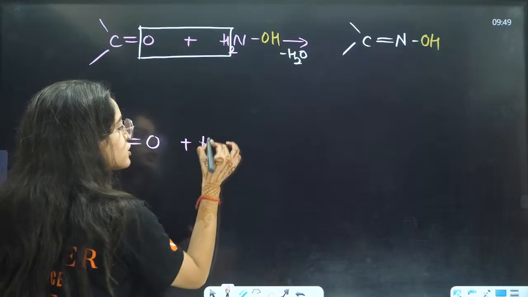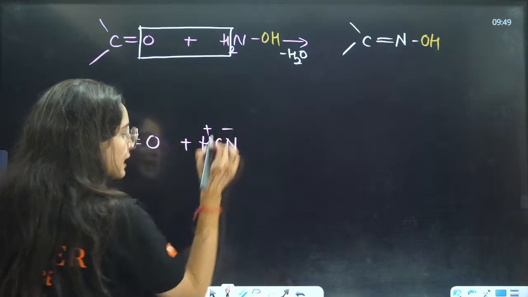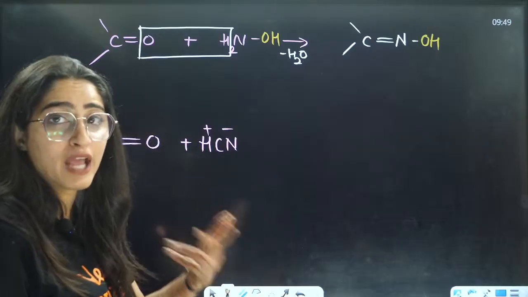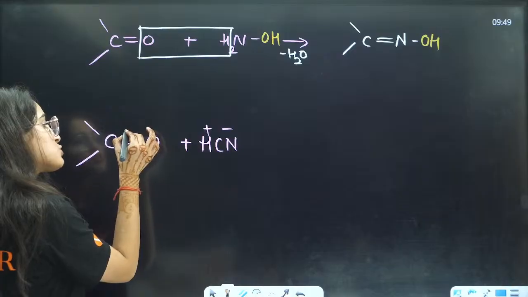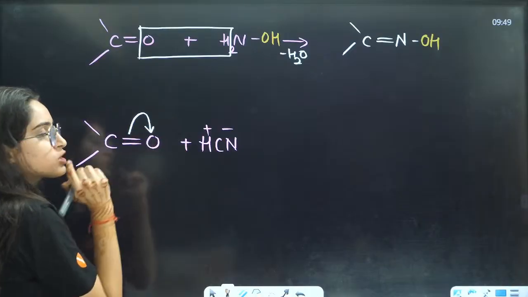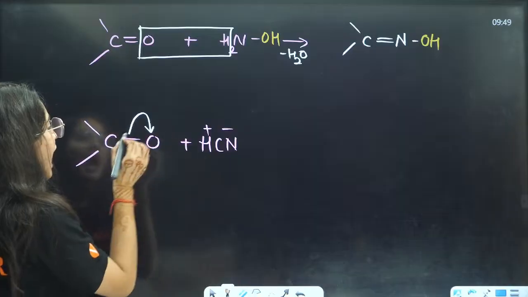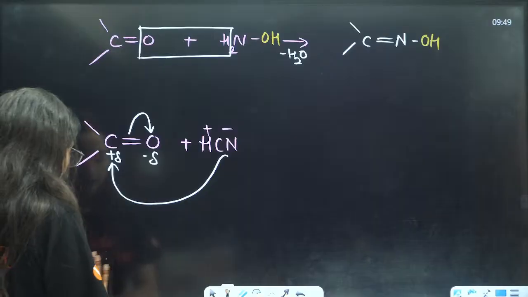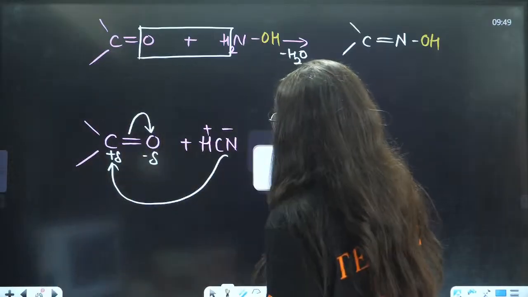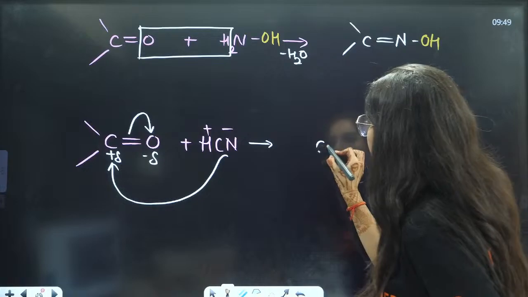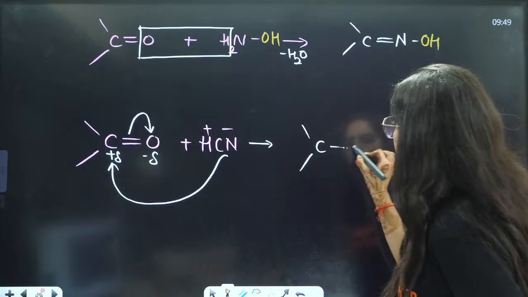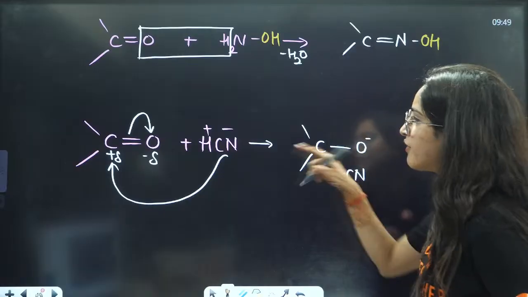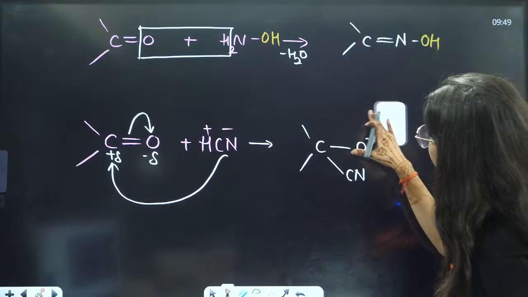This is H positive, CN negative. I told you that in carbonyl compounds, what kind of reaction will it show? The pi electrons are going to shift here because oxygen is more electronegative, and here it will be partially positive and oxygen partially negative. That is why CN negative is going to attack here, and hence you will have the formation of this C, then this is O, and this is CN, and this is O negative, and to this H positive will be attached, and hence you will have this thing.